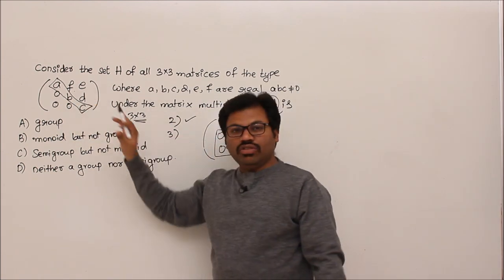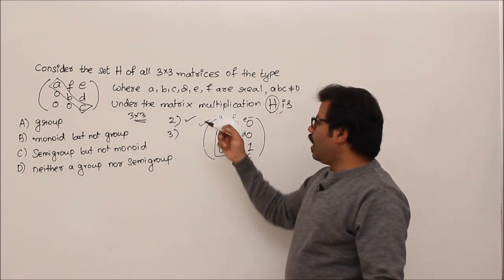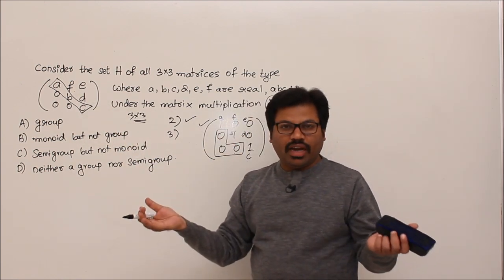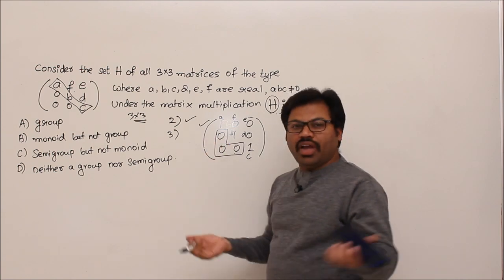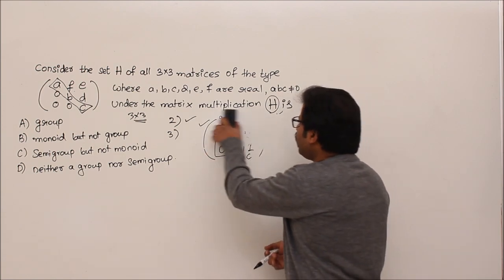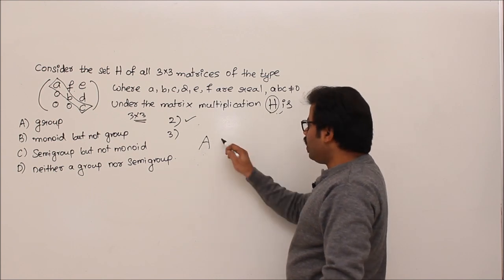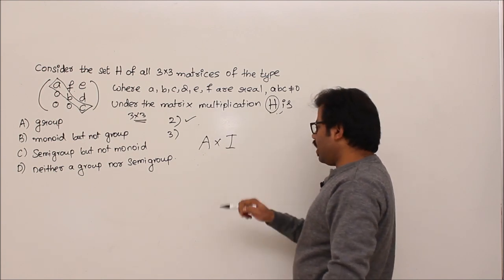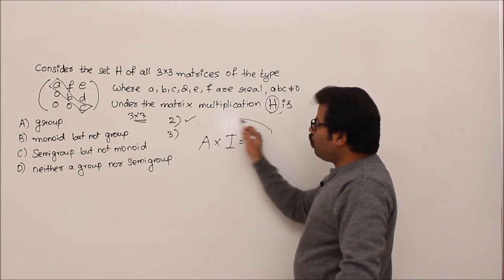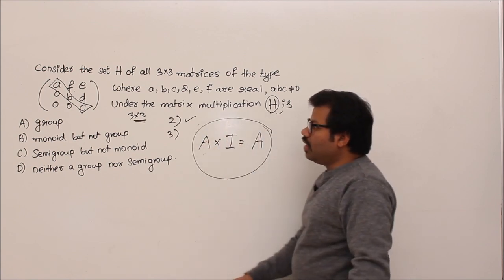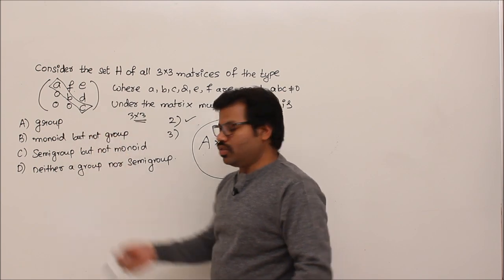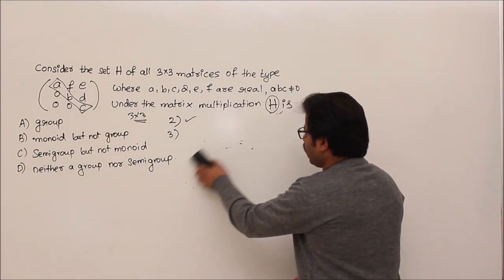So this belongs to our H, and it is the identity element for all matrices, so here also it will be the identity element. What is the property of the identity element? Recall. You take any matrix A, and if you multiply with the identity matrix I, you get A. This is true for all matrices, so it is true for this set of matrices also. That's why you don't need to check.